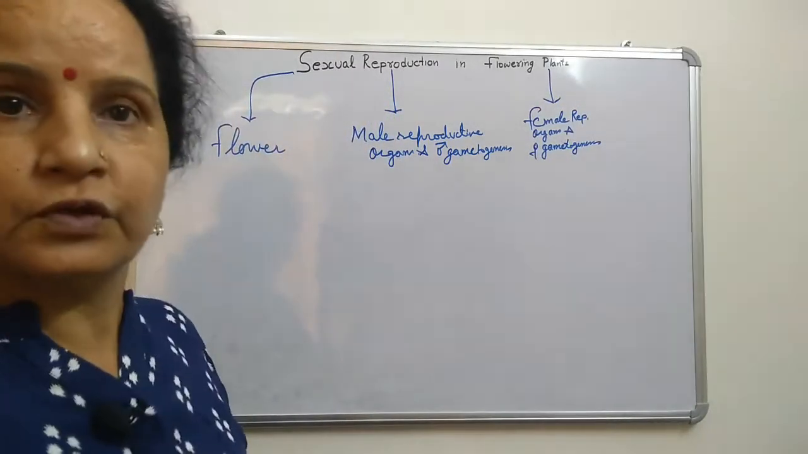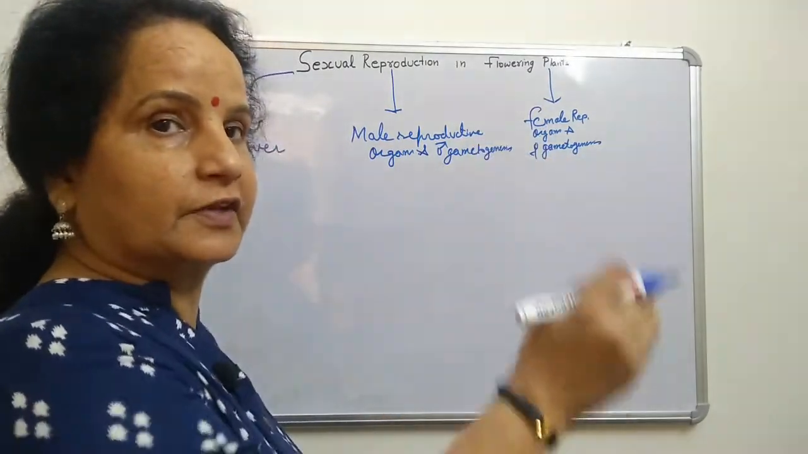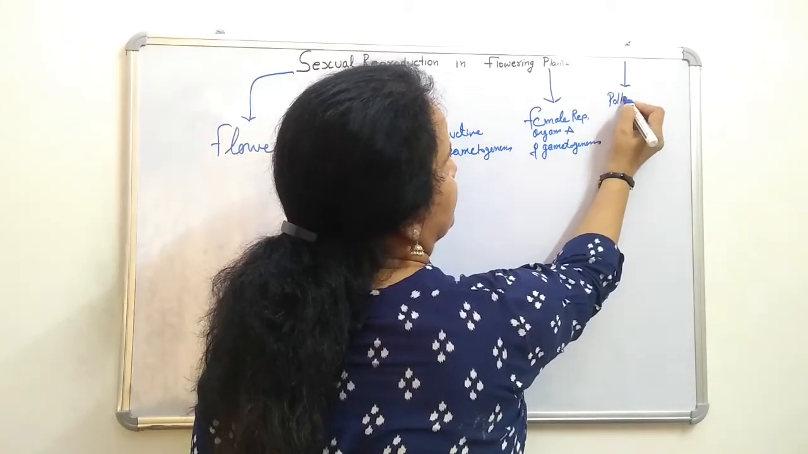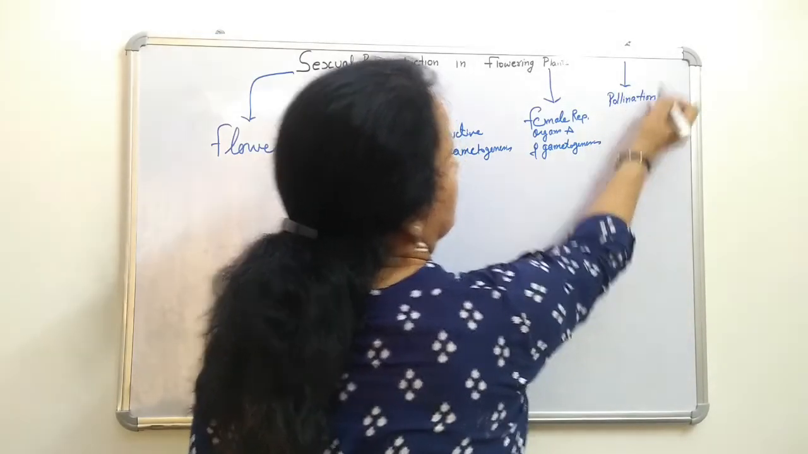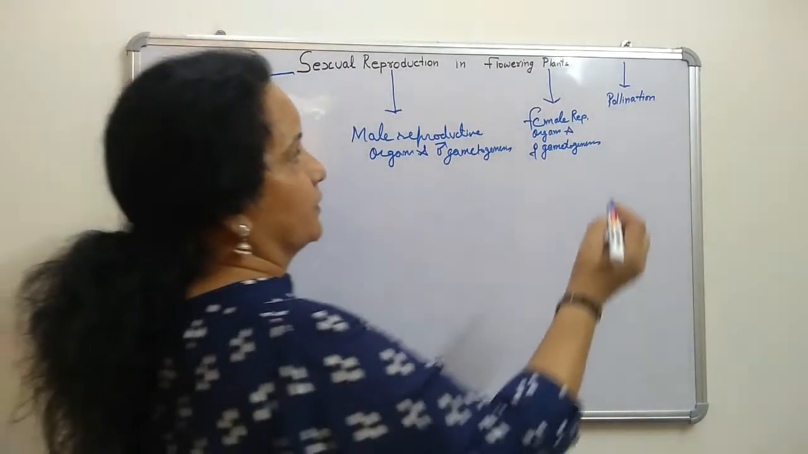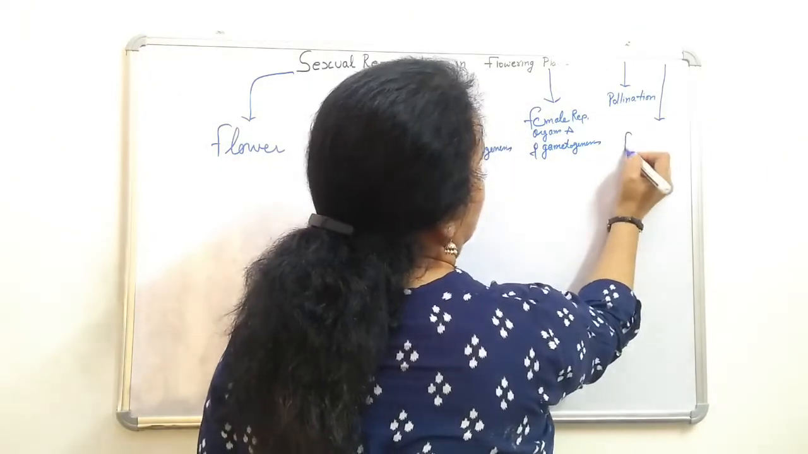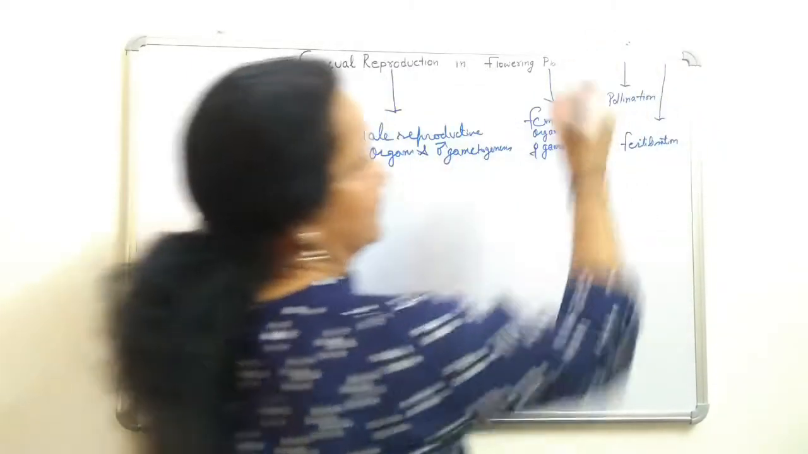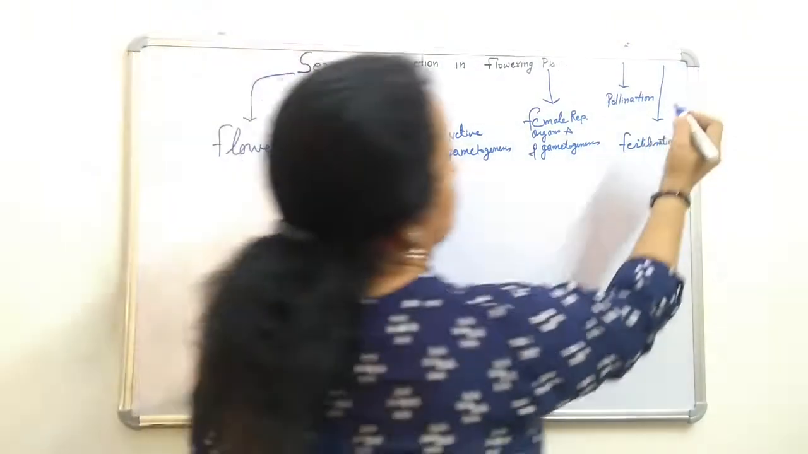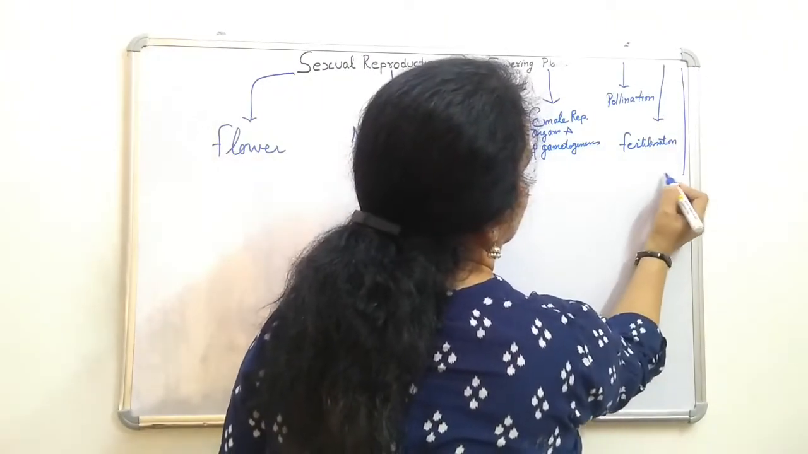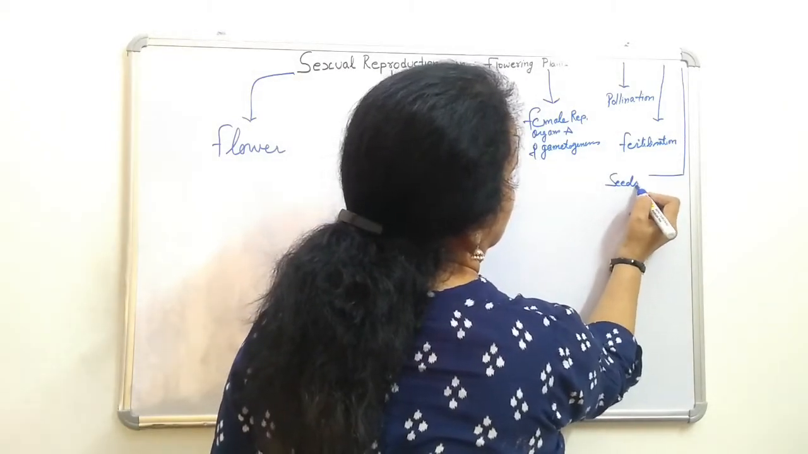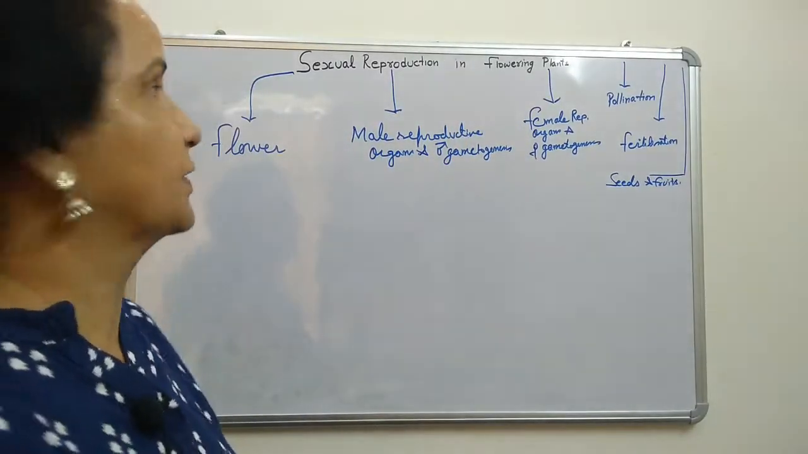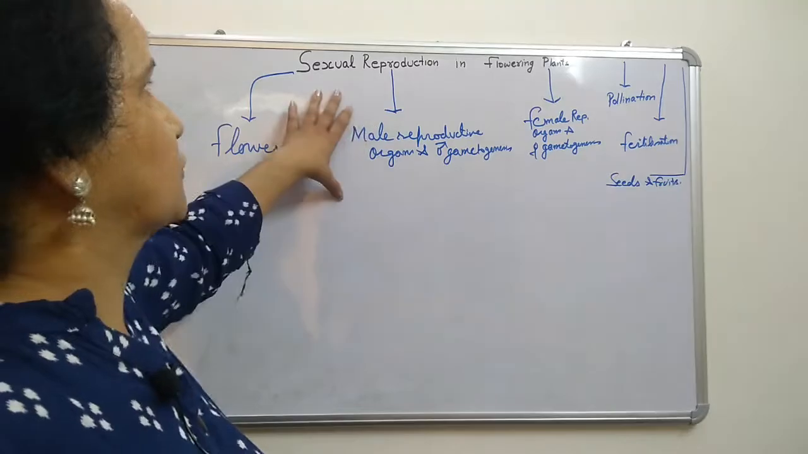Now fourth, we have to study about pollination, whatever events are given in chapter 1. Then the next topic we have to study is fertilization. And the last we have to see is seed and fruit. We have to study about seeds and fruits. These are the basic topics given in this chapter on sexual reproduction.